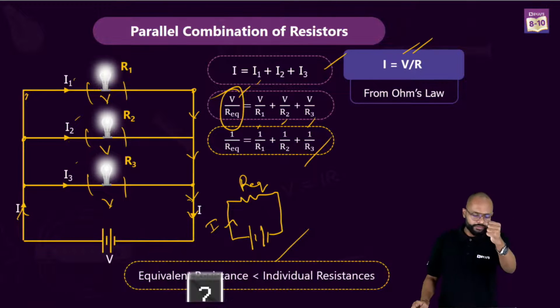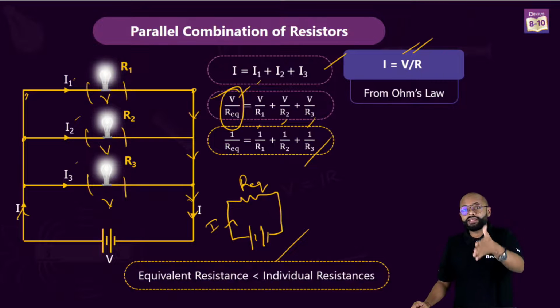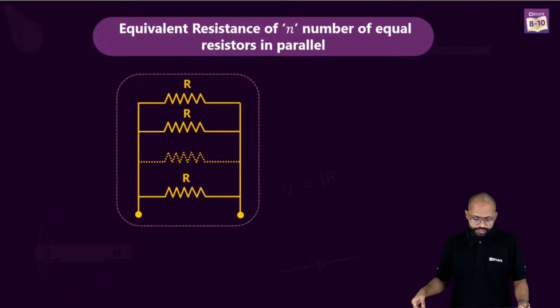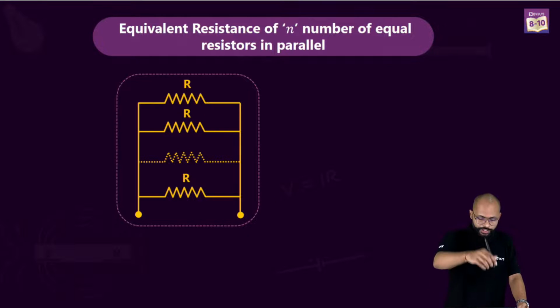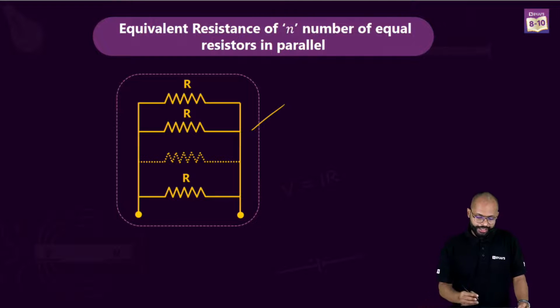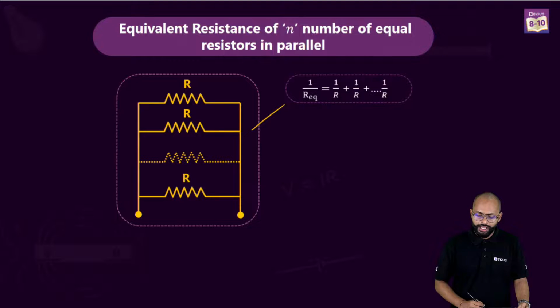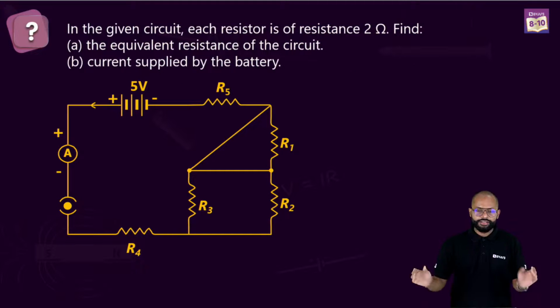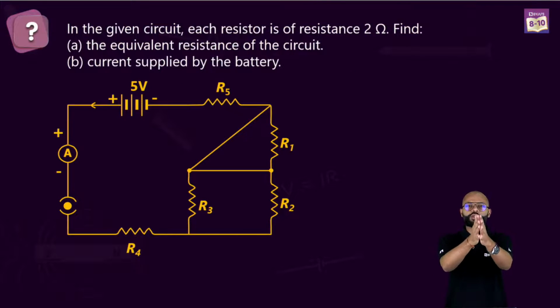What is the ultimate takeaway from this? First of all, the ultimate takeaway is equivalent resistance in parallel is less than individual resistances, and this is very important. Why? Because we'll use it. Don't worry. There's a question coming for you. If you have n number of resistances in parallel, you will say R equivalent equals R by N. Fine.